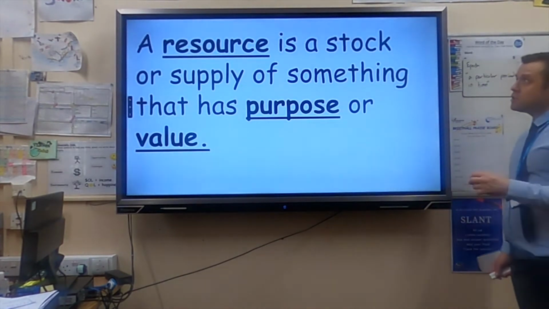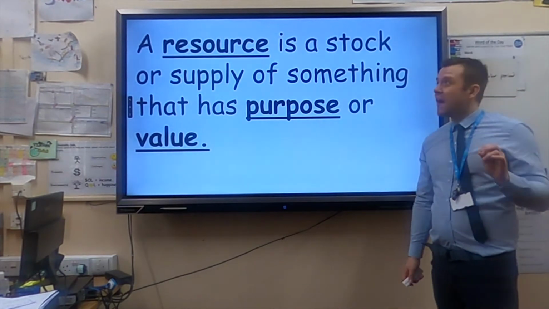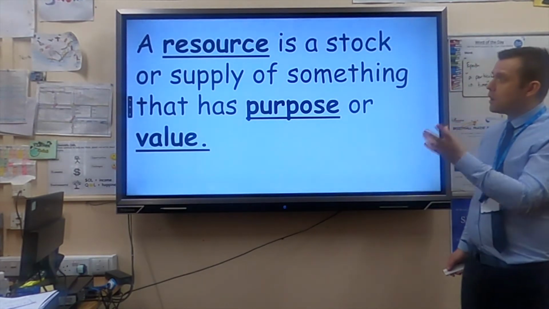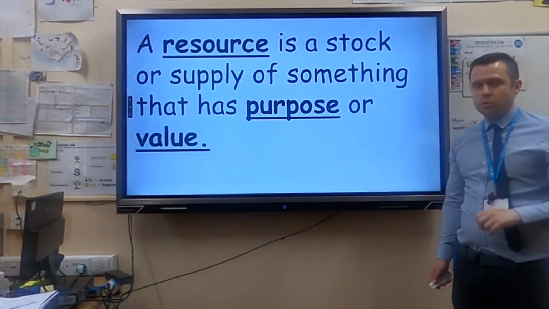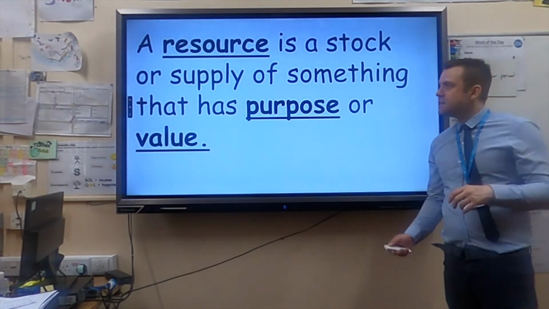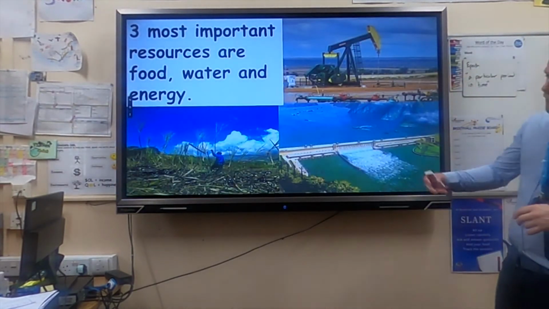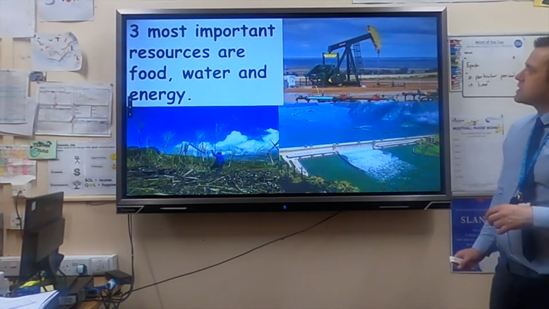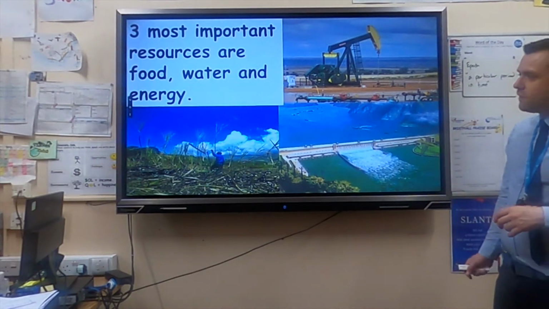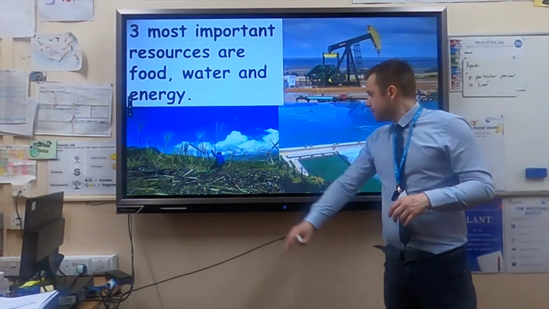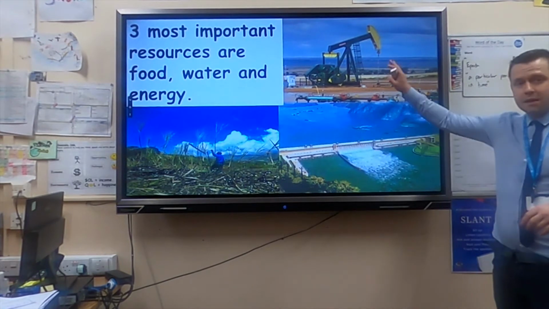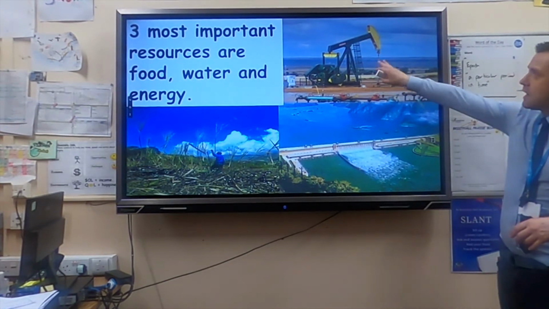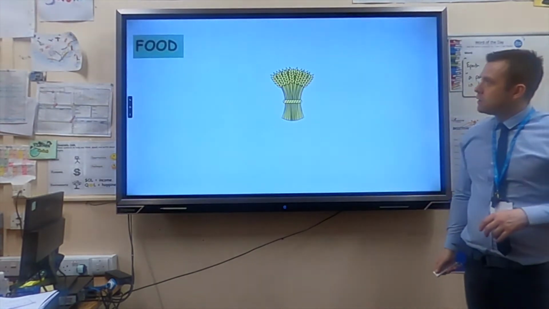So the term resource can be used for anything that's got purpose or value, and it's normally finite or limited in supply. The three main resources that we're interested in in geography specifically are food, water and energy. So that is an oil well digging out oil.